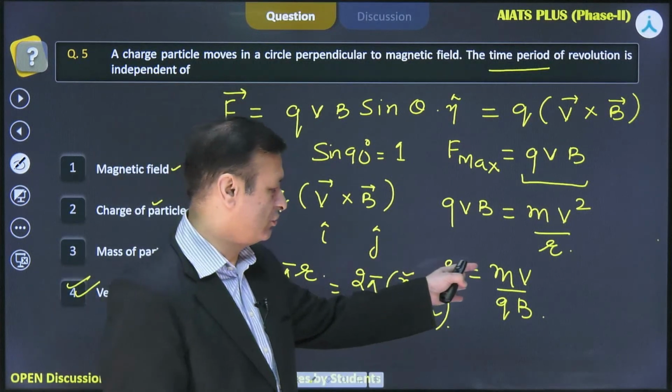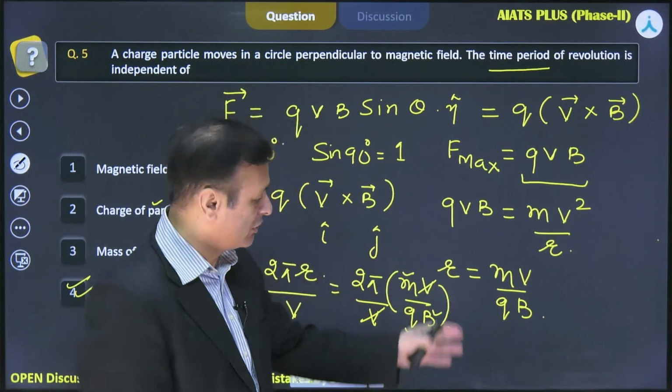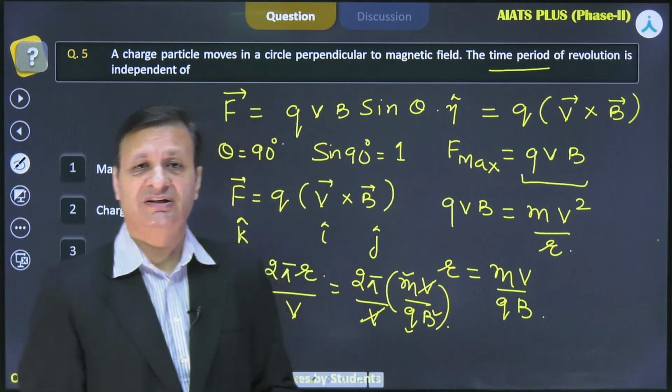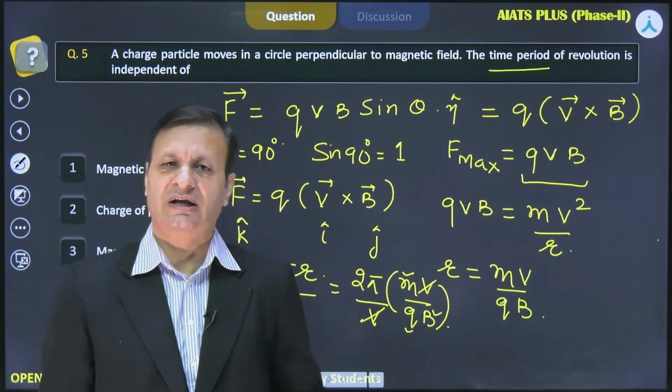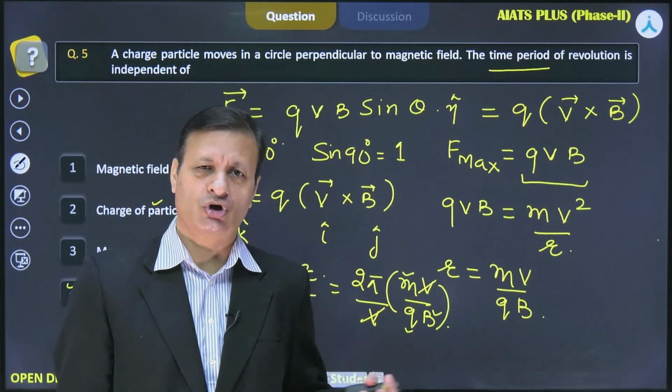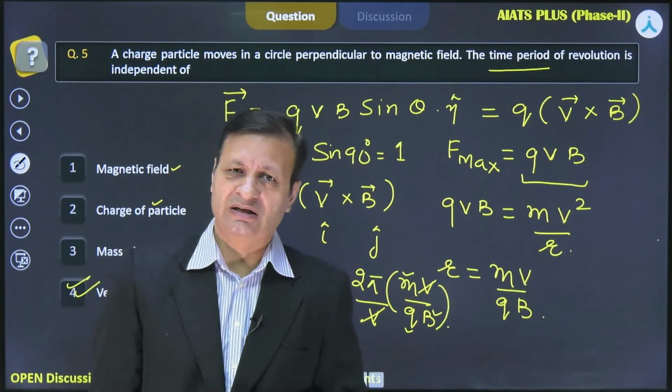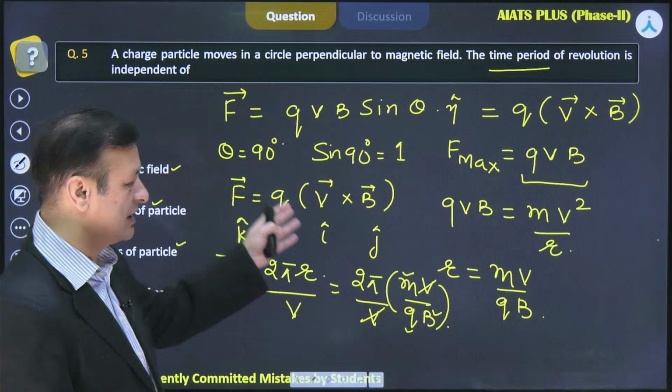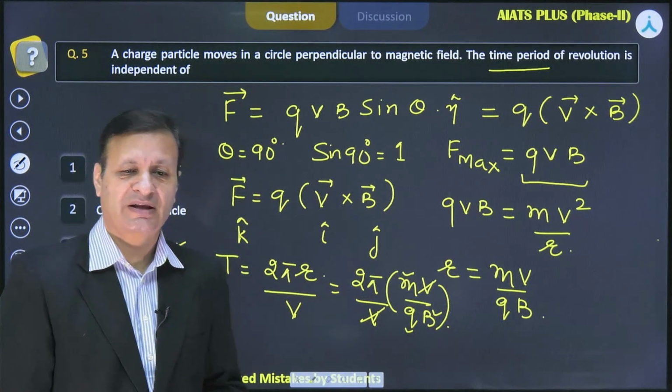You can be asked to define the trajectory, you can be asked to compare the trajectory of two particles, that may be two different particles, maybe a proton, maybe an alpha particle. So all these questions you can answer from this area. Any doubt?